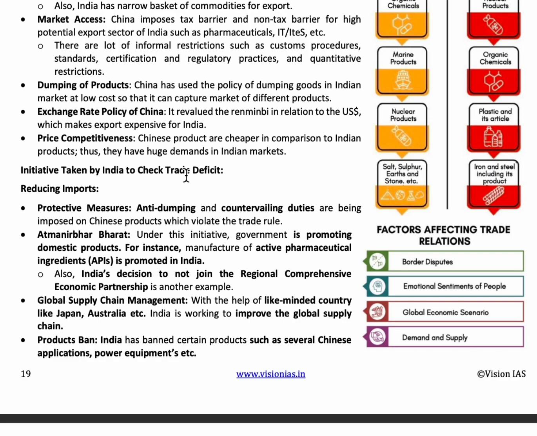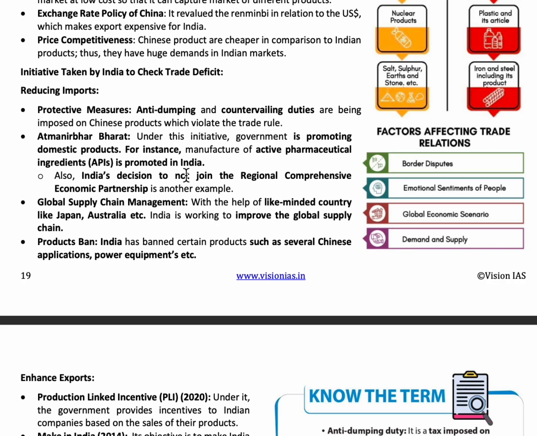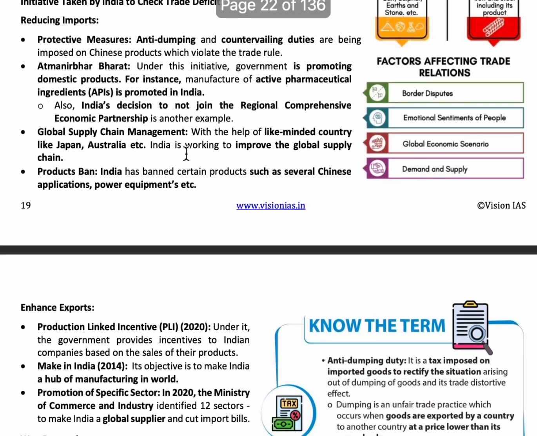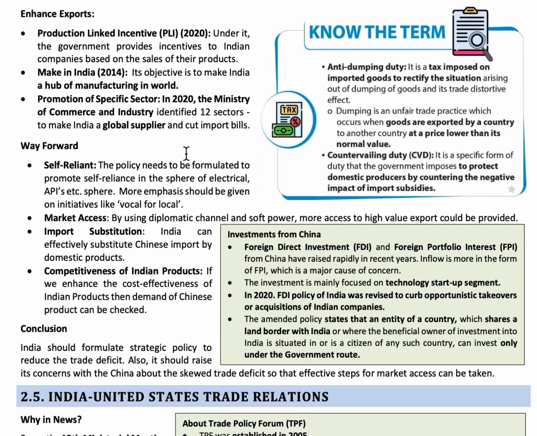So, by substituting China's products more and by becoming more self reliant and by making India's products cost efficient, we can bring down the Chinese imports to some level. So, this is about India and China trade relations.